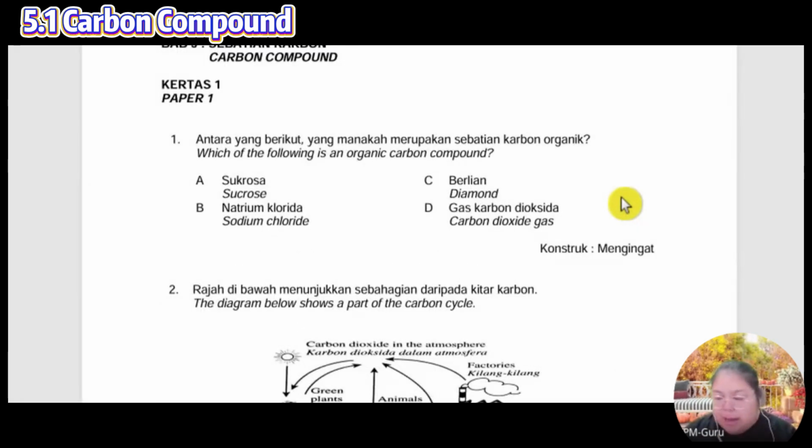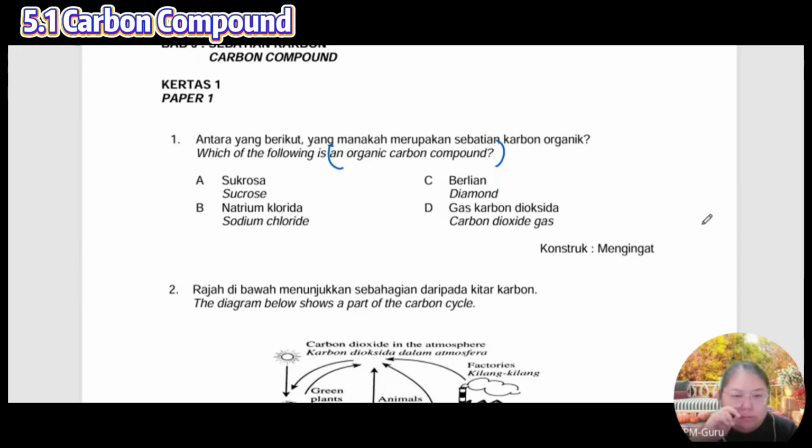Okay, give me the answer if you understood the lesson. Let's see number 1. Just type inside the chat room, give me the number 1 answer. Organic carbon compounds, organic, living things. D, no, carbon dioxide is non-organic.